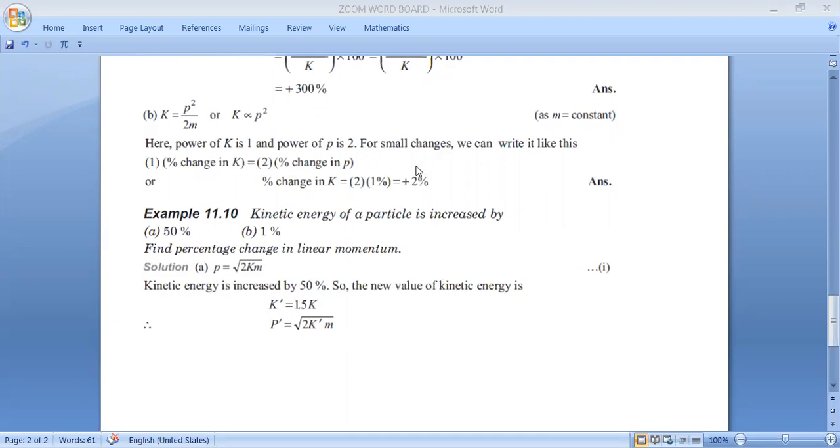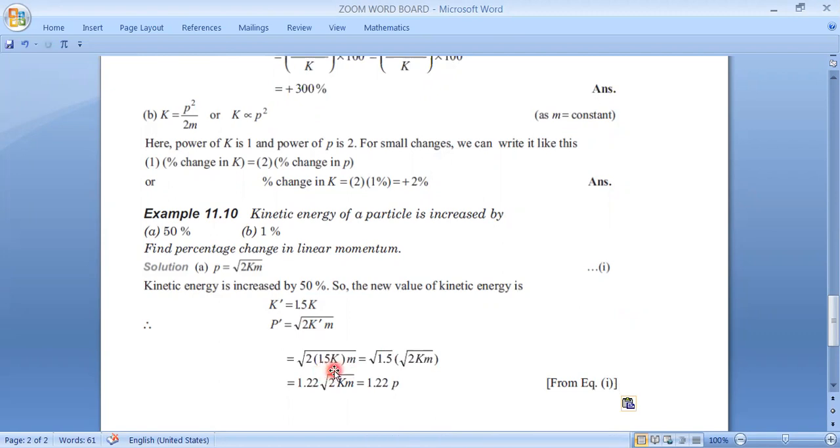The new momentum will be under root 2 times k dash m, where k dash is the new kinetic energy, which is 1.5k.